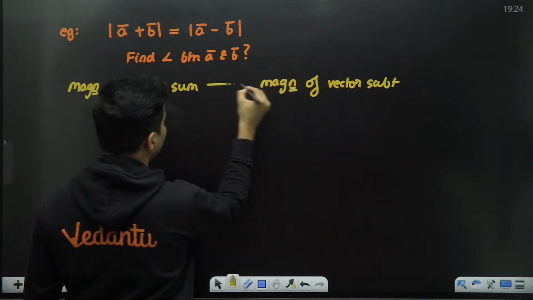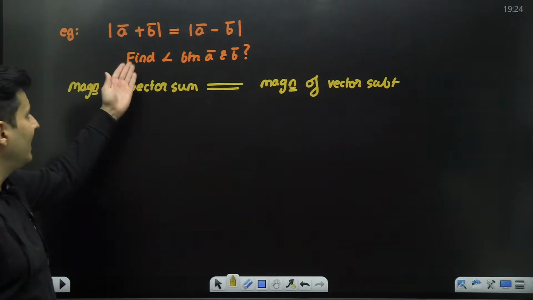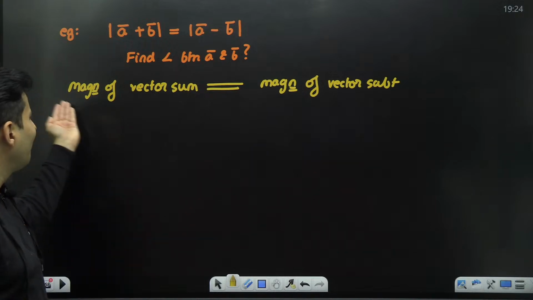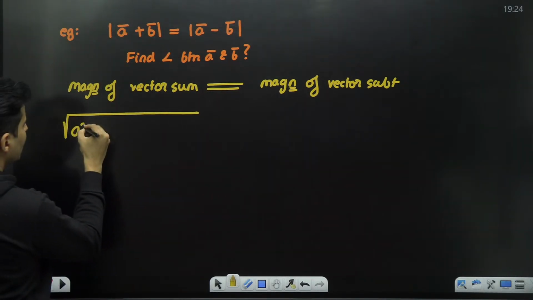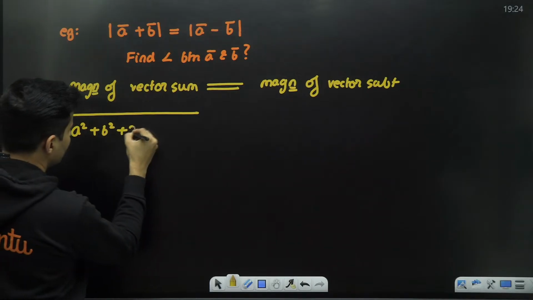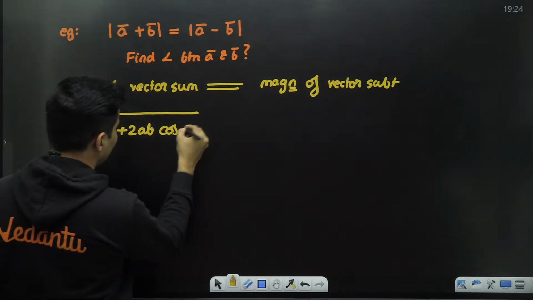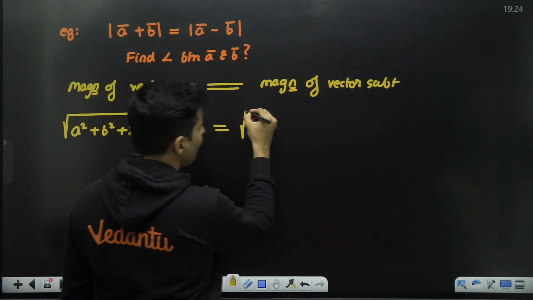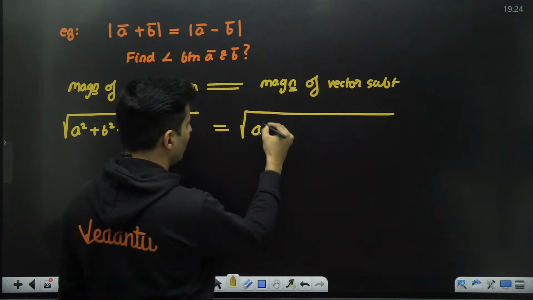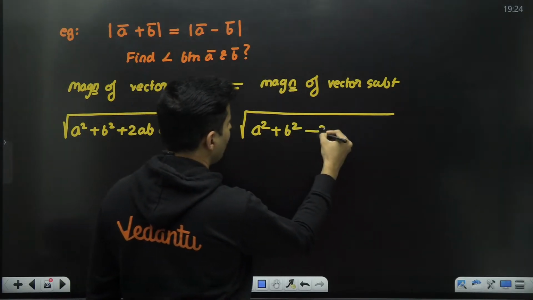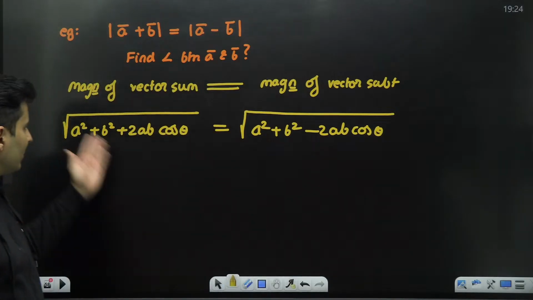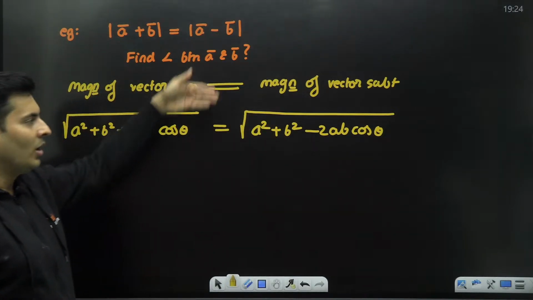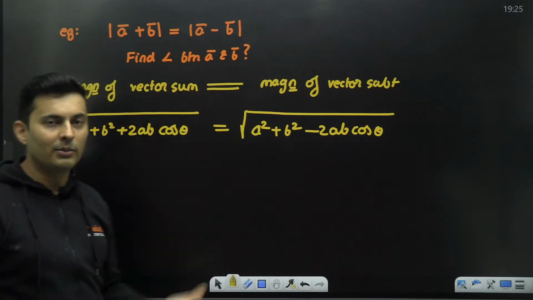They are basically the same. Then find the angle between them. For the magnitude of the vector sum, I already know the formula: square root of a square plus b square plus 2ab cos theta is equal to the magnitude of vector subtraction, whose formula is square root of a square plus b square minus 2ab cos theta.